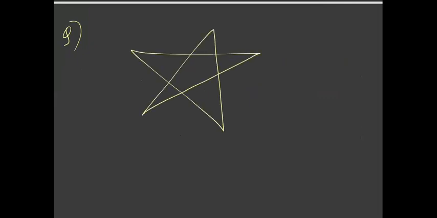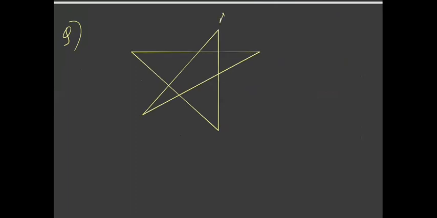Okay. So this is a 5-pointed star. Let us name the vertices as A, B, C, D, E. You need to find angle A plus angle B plus angle C plus angle D plus angle E. Okay, you need to find this. Just try this problem.